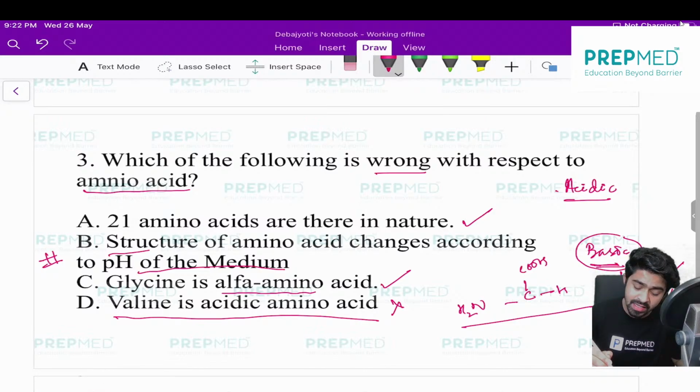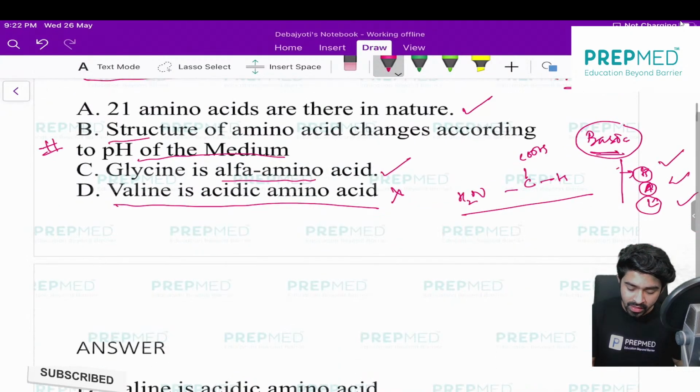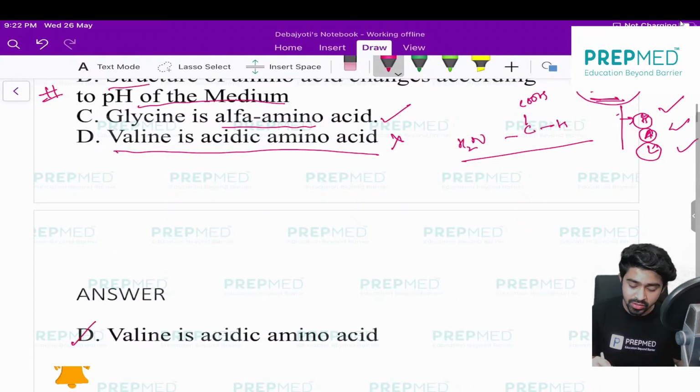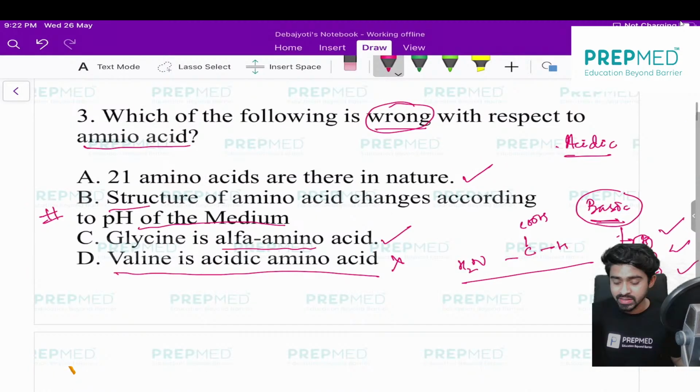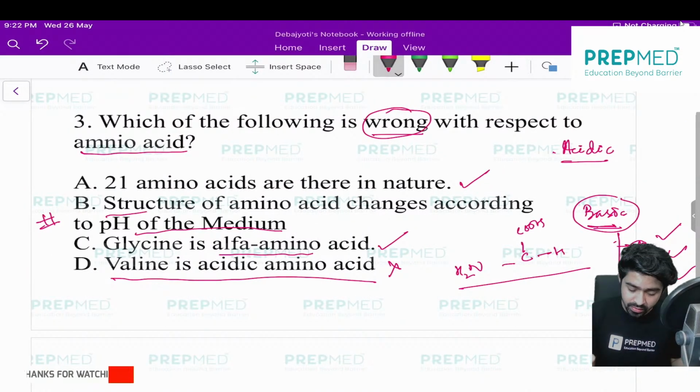And valine is here mentioned as an acidic amino acid. This is again a wrong statement. So this statement is wrong, and the correct answer is option D, because valine is not an acidic amino acid. Valine is also a basic amino acid.